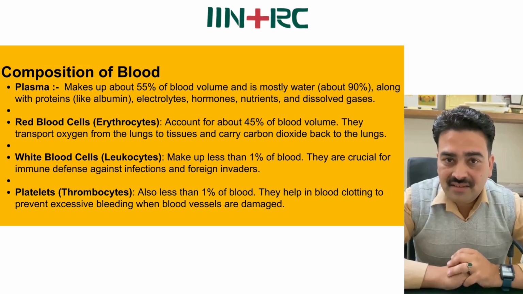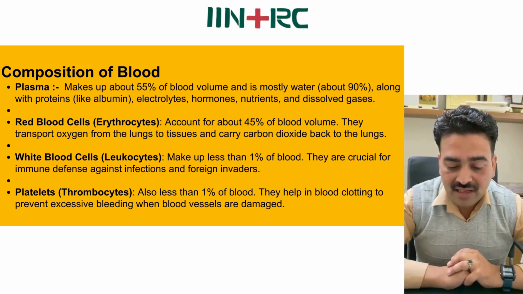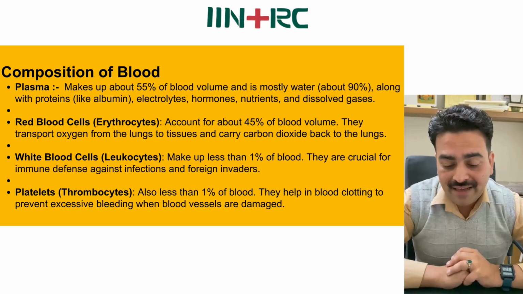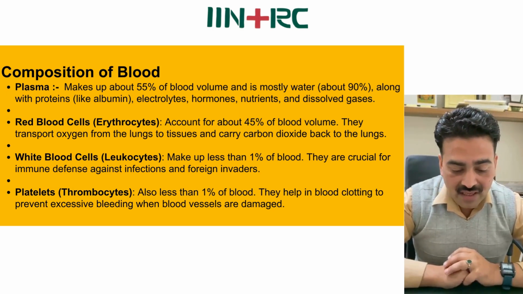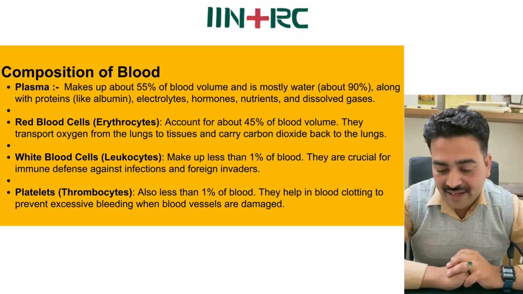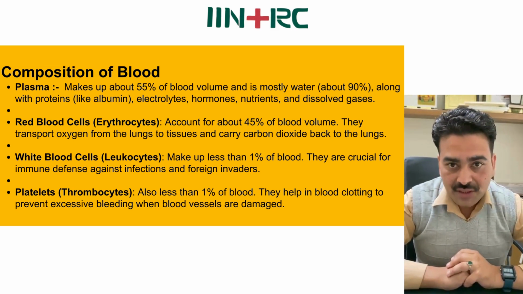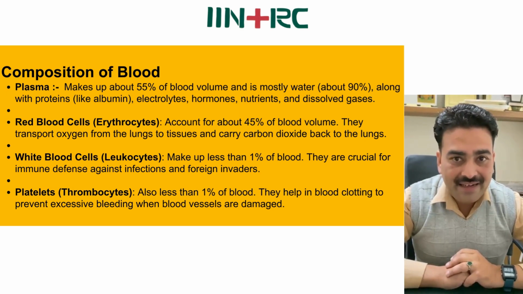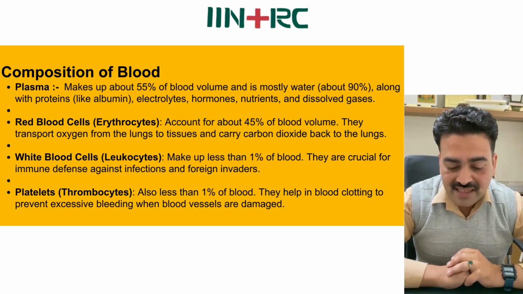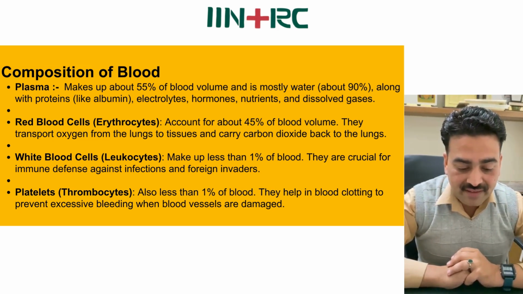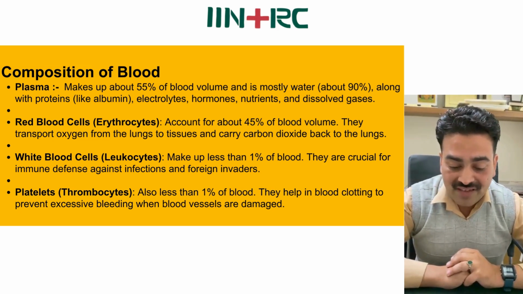Red blood cells, erythrocytes, normally account for about 45% of blood volume. They transport oxygen from the lungs to tissue and carry CO2 back to the lungs. White blood cells, leukocytes, make up less than 1% of blood. They play a crucial and prominent role in immune defense against infections and foreign invaders. Platelets, thrombocytes, are also less than 1% of blood. They help in blood clotting to prevent excessive bleeding when blood vessels are damaged.